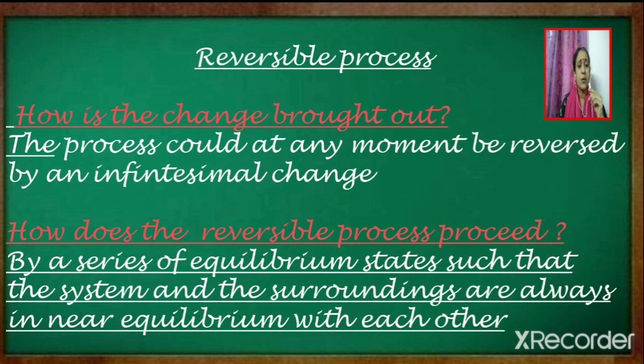The reversible process will proceed by a series of equilibrium states such that the system and the surroundings are always in near equilibrium with each other. So if a process proceeds by a series of equilibrium states such that the system and the surroundings are in near equilibrium with each other, the process can be considered reversible.